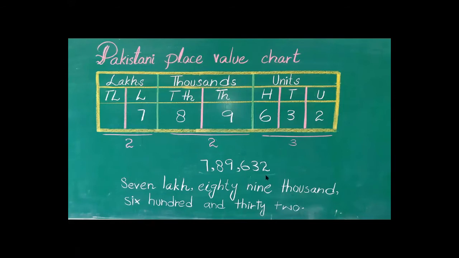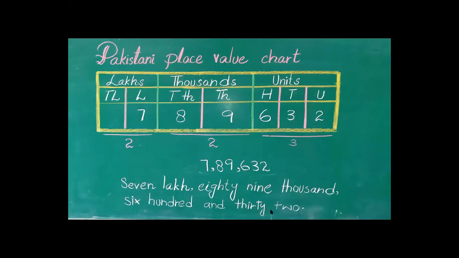Always remember that in the Pakistani place value chart, we consider three groups: 3, 2, 2. First of ones, another of thousands, and then of lakhs. Hope you all understand the Pakistani place value chart. You are already seeing your book page number 2. The same example is given there, example number 1.